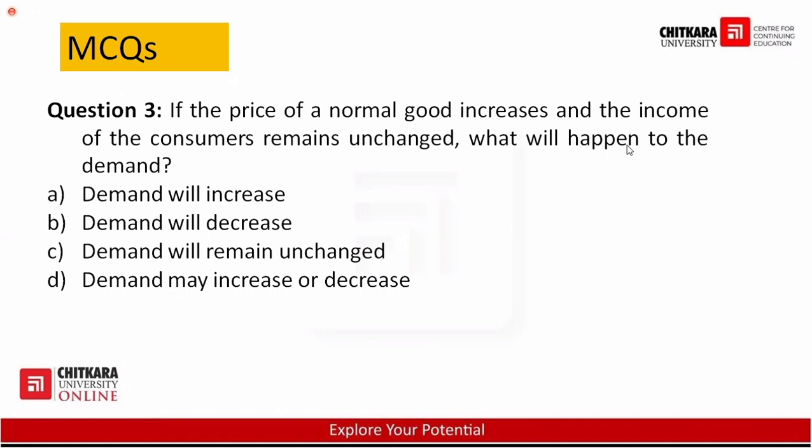If the price of a normal good increases, normal goods, if your income increases, the demand will increase, income decreases, demand will decrease. If the price of a normal good increases and the income of the consumer remains unchanged, it means there is no change in income. What will happen to the demand? Your income is the same, it is not changing, it is a normal good. It means if the price increases, the demand will decrease. So what will be your answer? Option B. Demand will decrease because here income is constant and price is increasing. And third, it is a normal good.